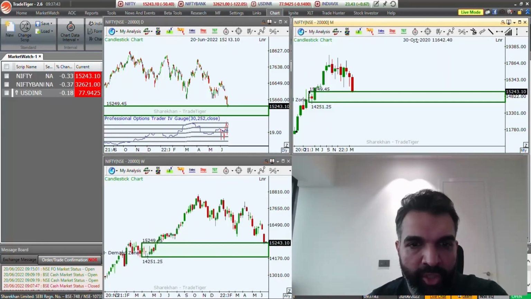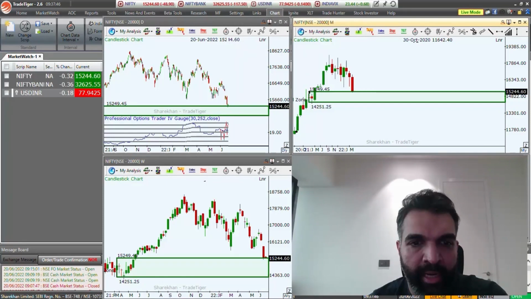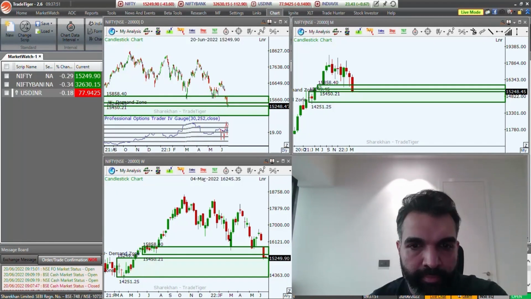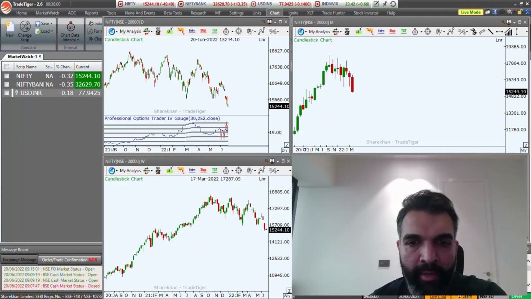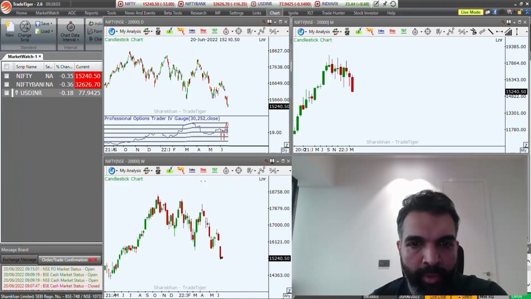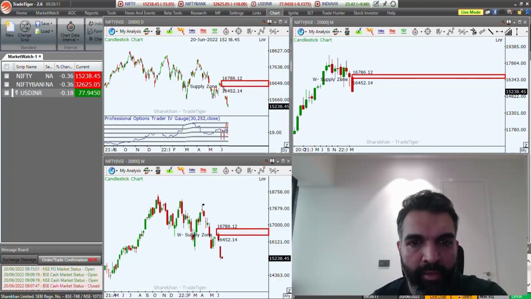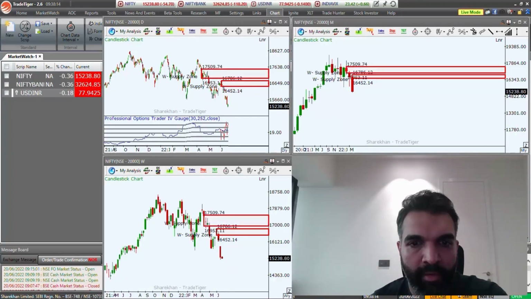If we look at the weekly chart, we are still in this entire weekly consolidation. In fact, this was the weekly demand, and after multiple retests, this weekly demand has got violated. So now we have a new area of supply on the weekly, and let's go ahead and mark it. So we do have this area over here, which is this rally based drop, which is an area of supply, and we do also have another drop based drop over here. Obviously, this is the better area of supply because we also have a daily level of supply coinciding here.